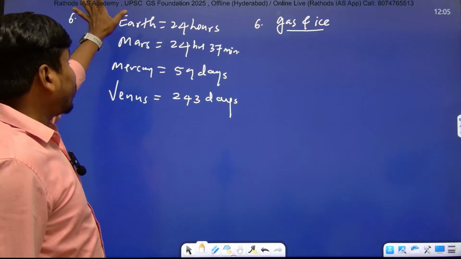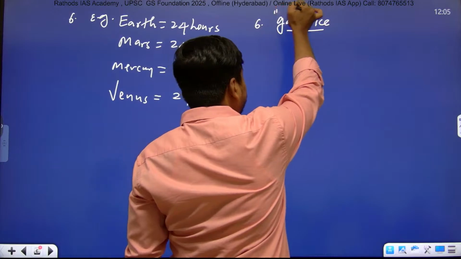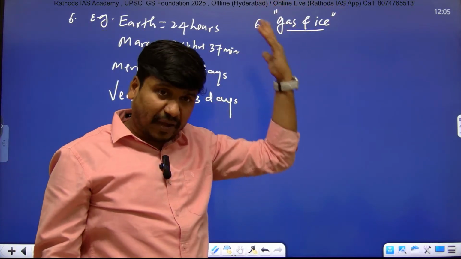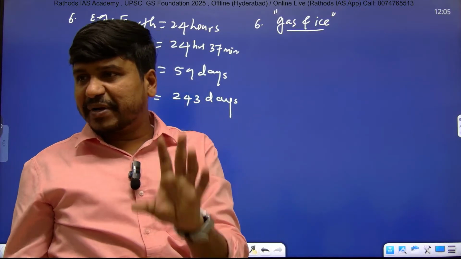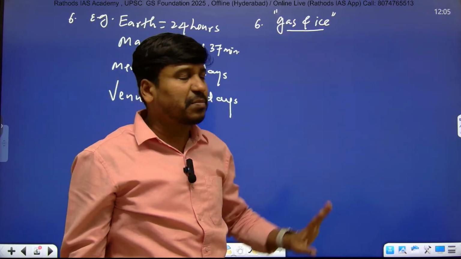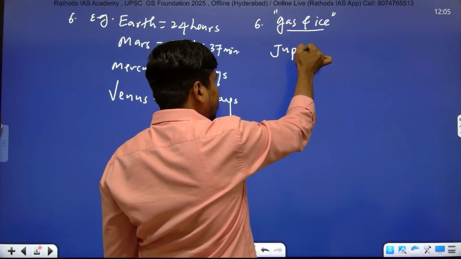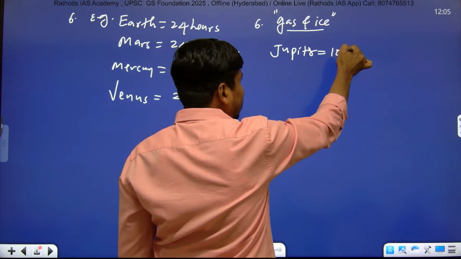So listen, your outer planets are made up of gas and ice, and that's why they rotate faster and take lesser time to complete one rotation. In this point, they take lesser time to complete one rotation. Example, your Jupiter takes 10 hours.